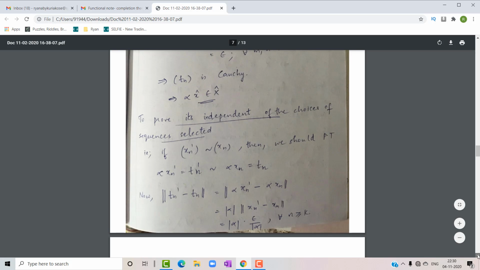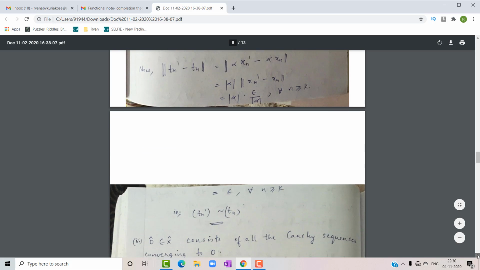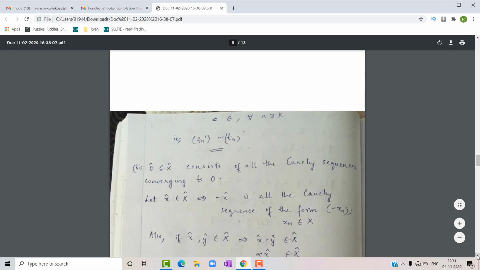Which is equal to epsilon for all n greater than or equal to capital K. So we have got sequence Tn dash is also equivalent to sequence Tn, which proves that it is independent of the choice selected.